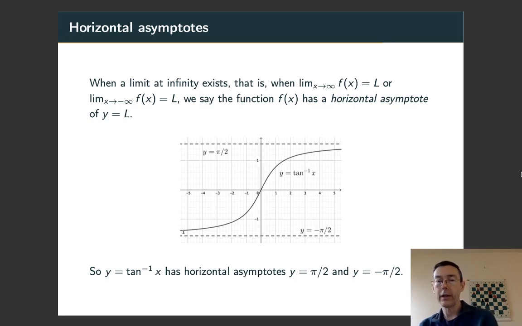Notice that the horizontal asymptotes have the form y equals L, so these are horizontal lines, in contrast to the vertical asymptotes, which look something like x equals c, so vertical lines. Hopefully it's clear already that a function can have up to 2 horizontal asymptotes, but no more than that.